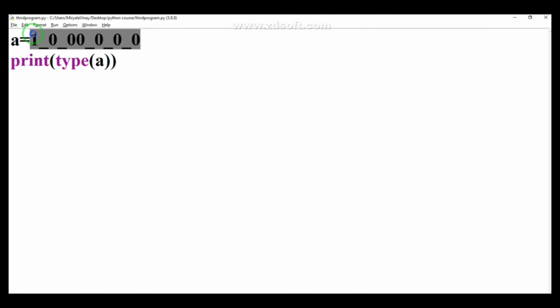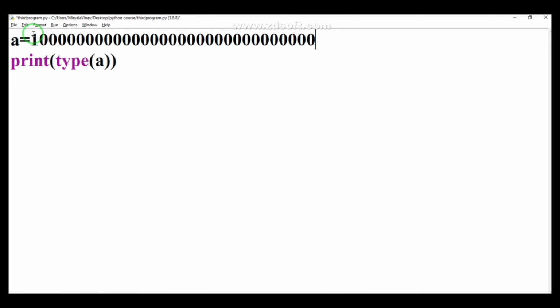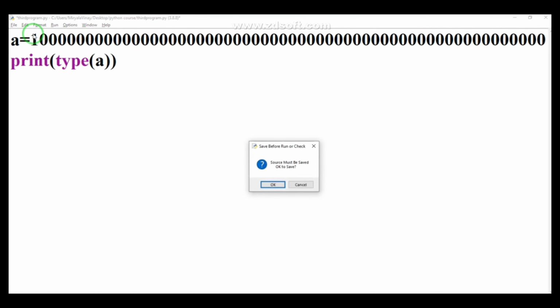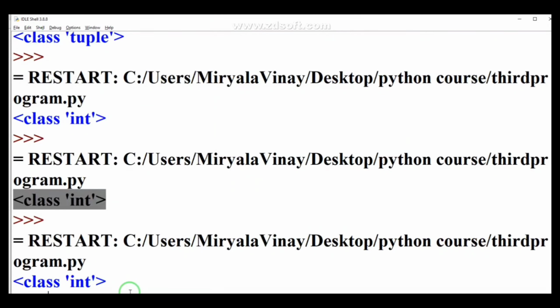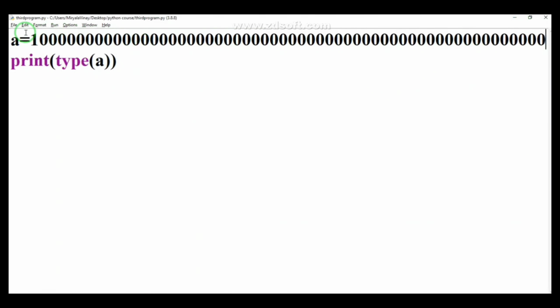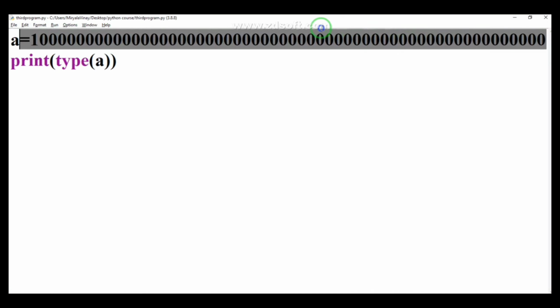So suppose there is no limit for the integer data type, so I can give any number of any length. You can see I am giving a large number, and when I run it, it is still an integer only. So you don't need to bother about the length of the value. You can give a number of any length, and it will stay as an integer only.